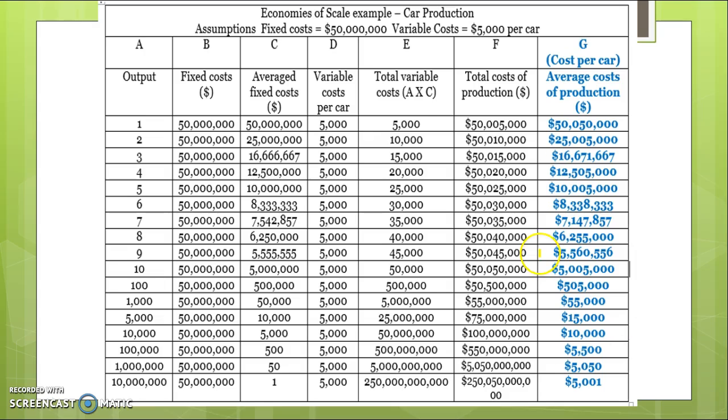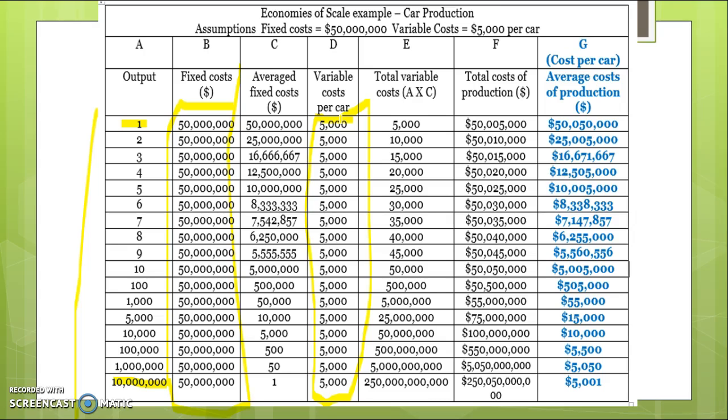Here's an example. If we're looking at this as the output for a firm, so how many units they're producing of cars, all the way from 1 car to 10 million cars. Each car company has got its fixed costs. These fixed costs are the cost of setting up your production facilities, so your infrastructure or your machinery. And as you can see, those fixed costs stay the same regardless of how much we produce. Then you've got your variable costs for a car, which would be your engine, your steering wheel, your wheels, all the other parts of the car. They go up and they're $5,000 per car, for example.